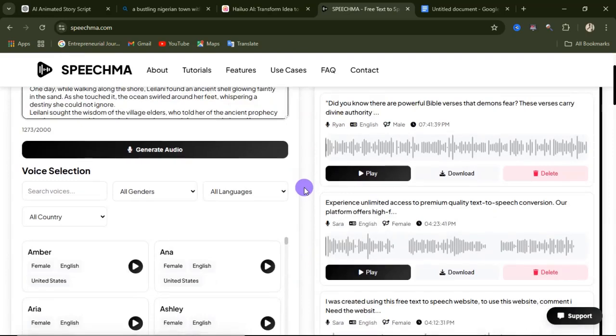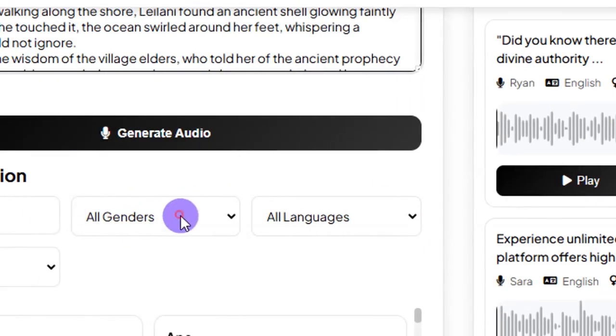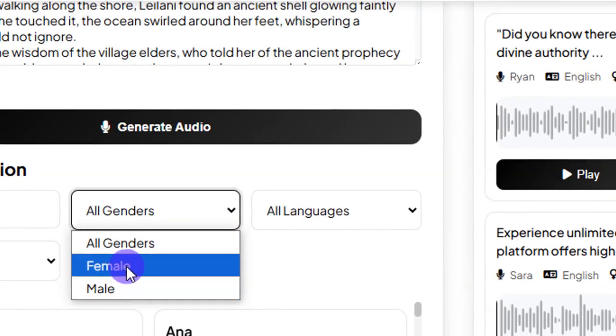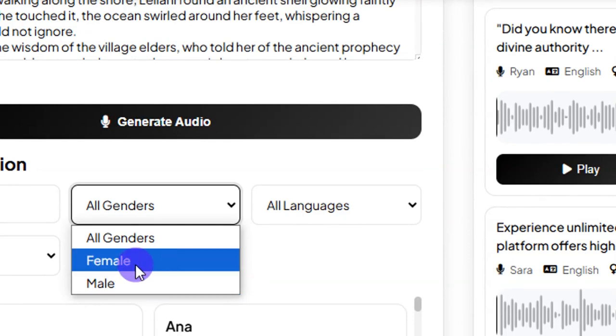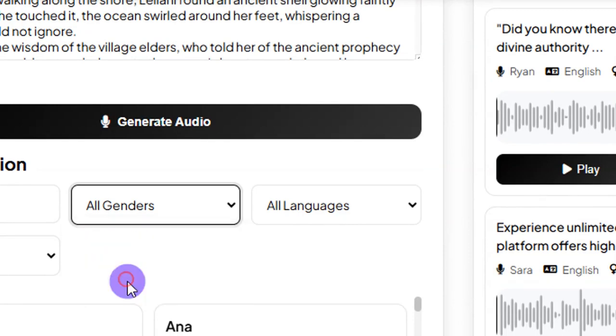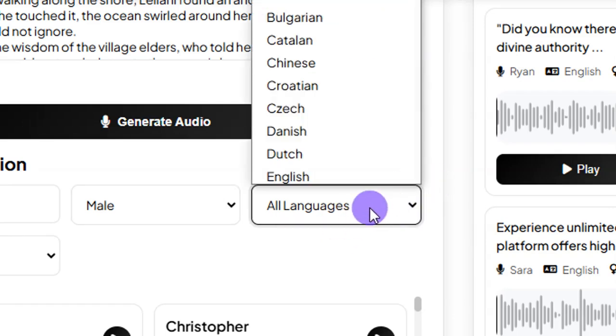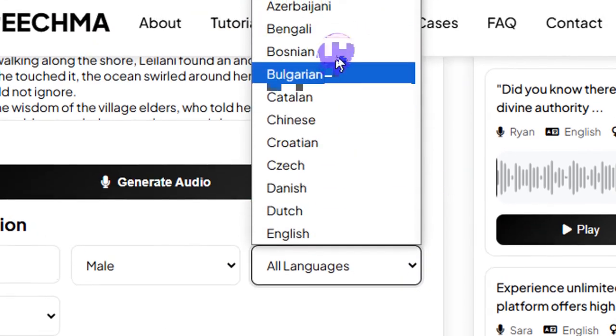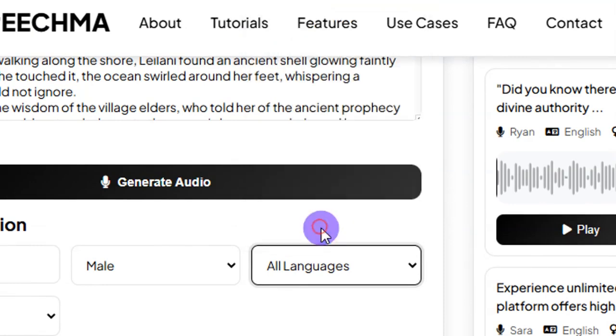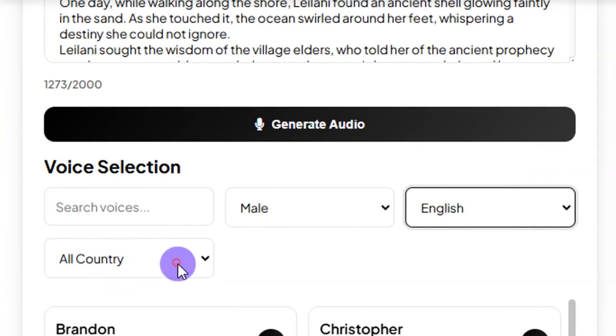If you want to use a female voiceover actor, then you can come over here and select all genders. Then from here I'm going to select female or male as the case may be. So let me pick a male voiceover. Then over here you select your language. So if you want to do this in any language, you can select the language. I'll select English as the language that I need. Then here you can select your country.